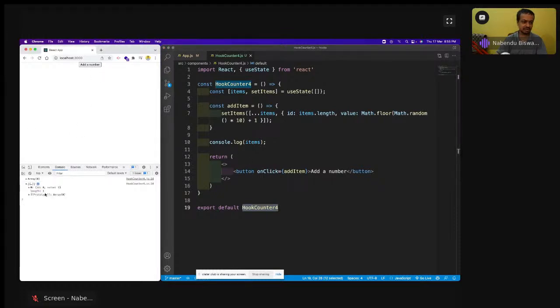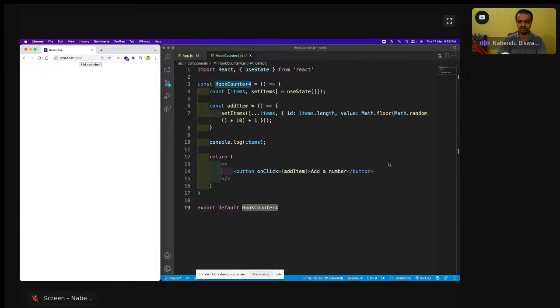See, an array of object has been created, ID 0 and a value. Any random number between 0 to 1, I think. The next time, 2 array objects have been added, one is 0 and one is 1, with values 5 and 7. That's why items.length was 1, so 1 was added. If I click 3, 4, 5, 6 times, it will keep working like this. Now how to show this, because I don't want to show it in the console.